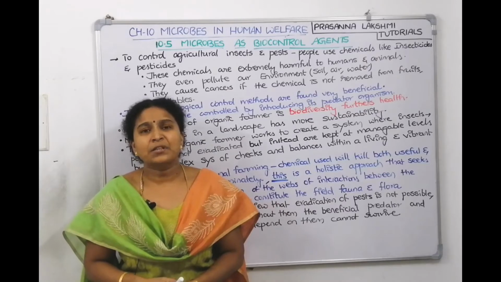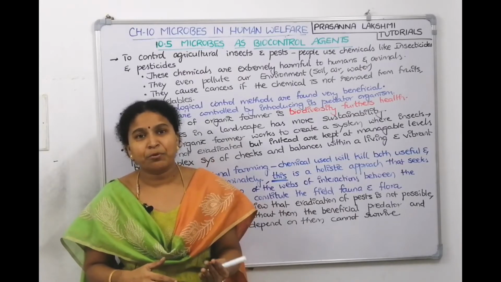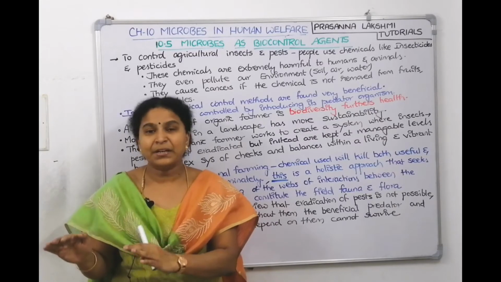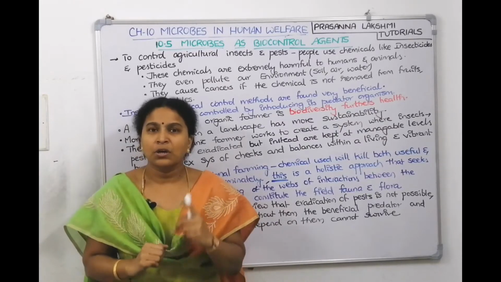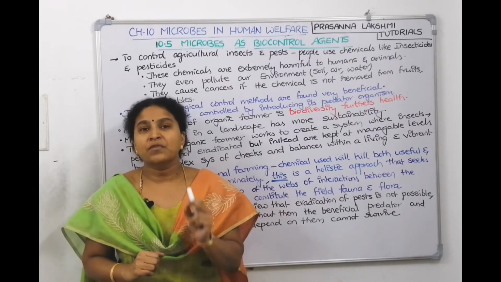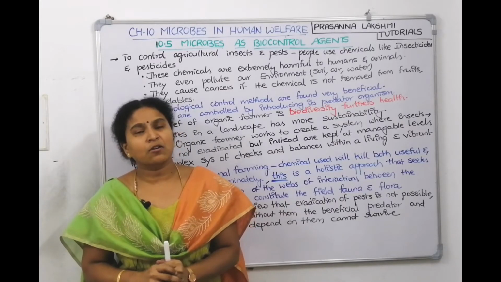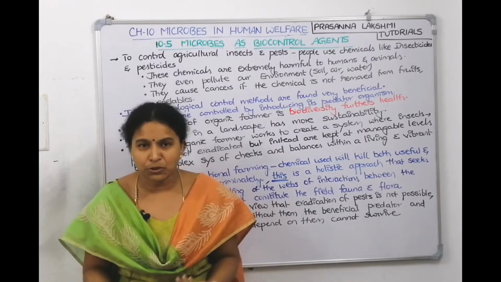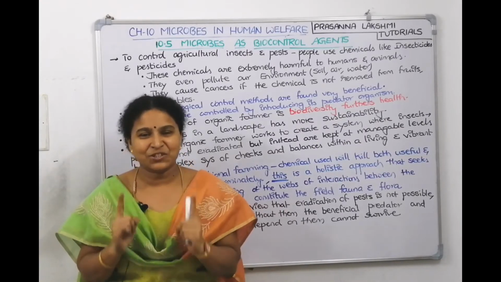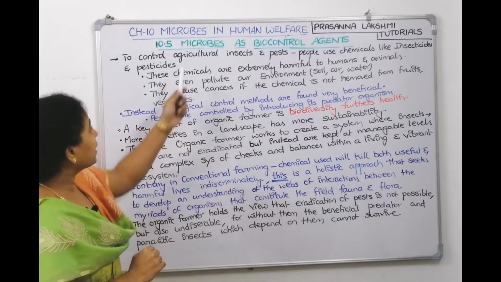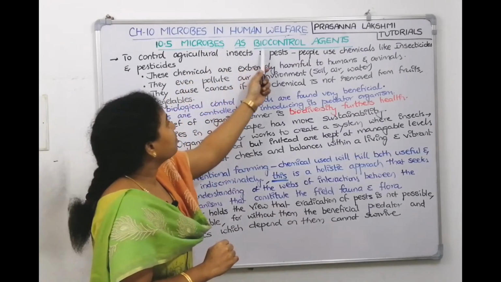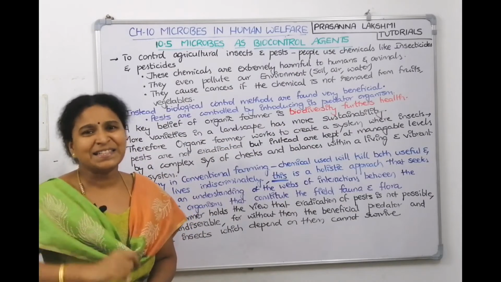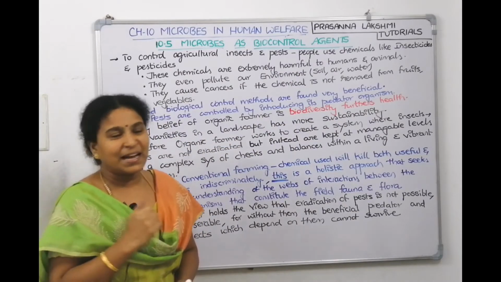So now farmers are thinking of another approach. How can we save our environment and simultaneously save our crop too? Then came organic farming, which is the best approach, where we are not polluting our environment and we are safeguarding our crops also. That we are going to discuss today. Our topic is microorganisms as biocontrol agents, using microorganisms to kill insects and pests.